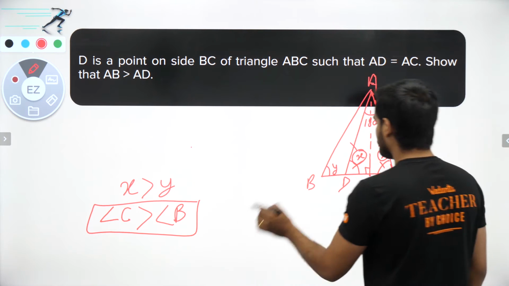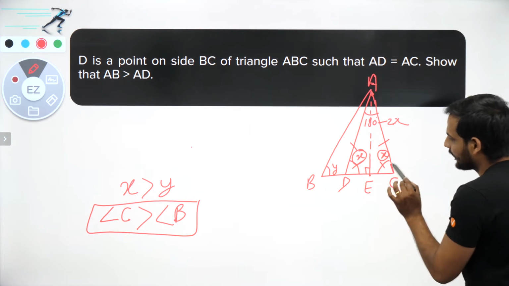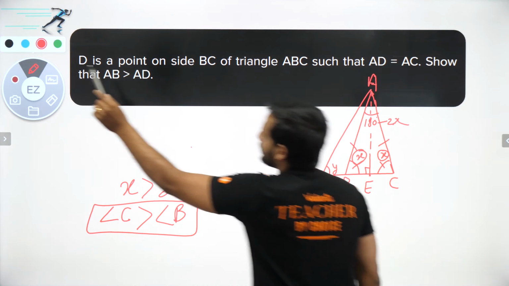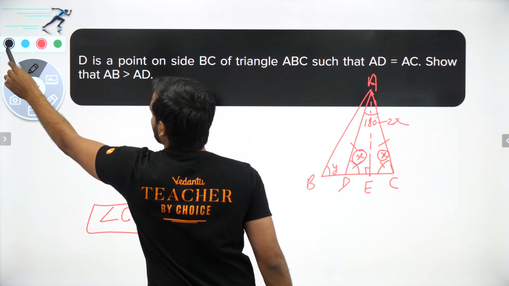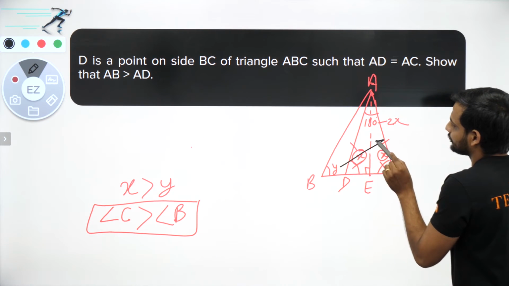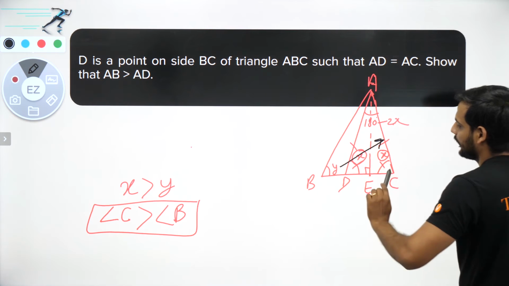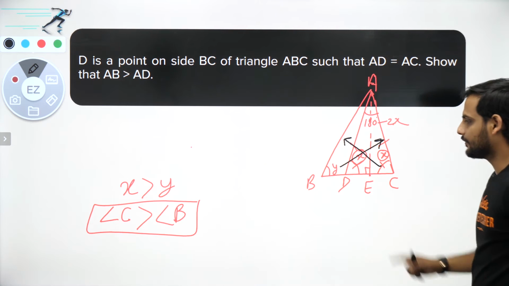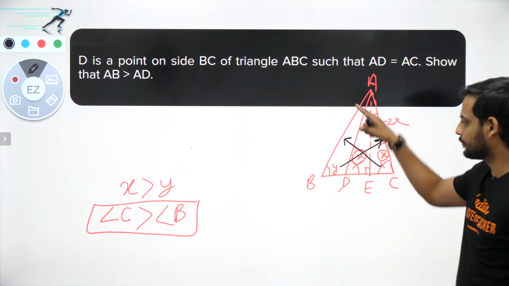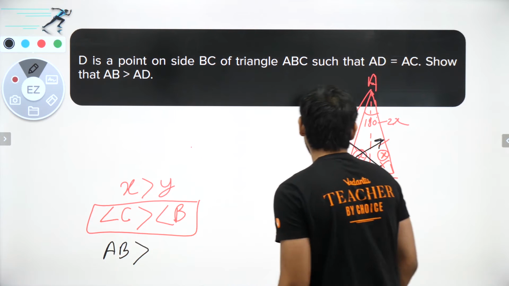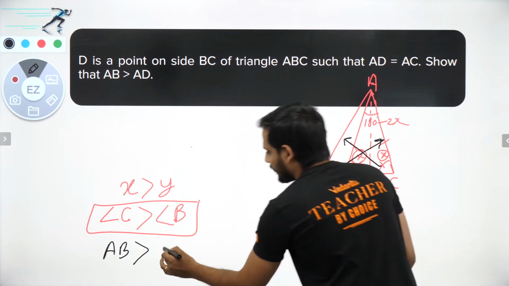Now in triangle ABC, if angle C is greater than angle B, which is the side opposite to angle B? The side opposite to angle B is AC. And which is the side opposite to angle C? The side opposite to angle C is AB. As you know, angle C is larger, so the side opposite to it will be larger. So I can say AB is greater than AC.